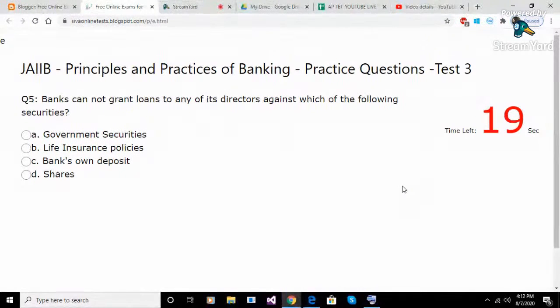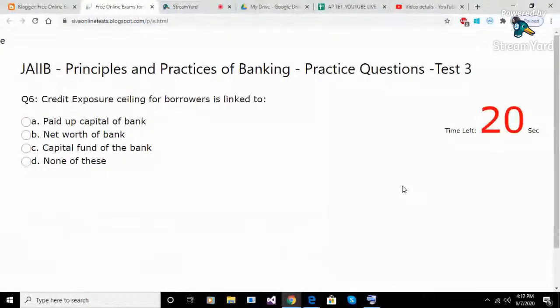Question 5. Banks cannot grant loans to any of its directors against which of the following securities? Option A. Government securities. Option B. Life insurance policies. Option C. Bank's own deposit. Option D. Shares. Answer D. Shares.